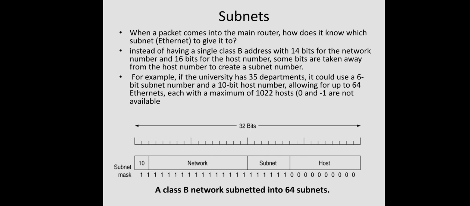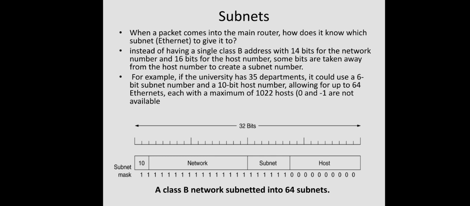So how many hosts can be there within a subnetwork? Each department can have 2 raised to 10. In that, all zeros and all ones are special purpose addresses, right? Those two cannot be used. The remaining 1022 different machines can be there in every subnet. That means each department can have 1022 machines. Like that we can have 64 different departments or 64 different subnets. But currently we are using only 35.